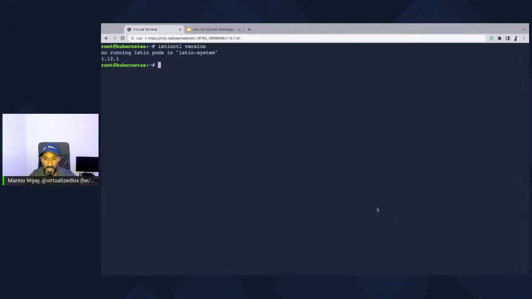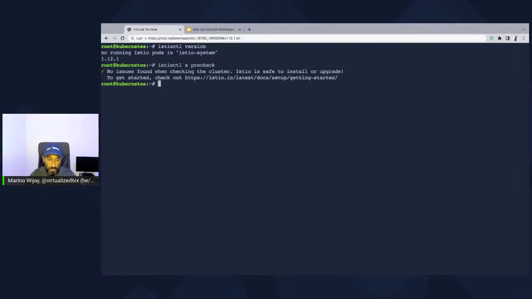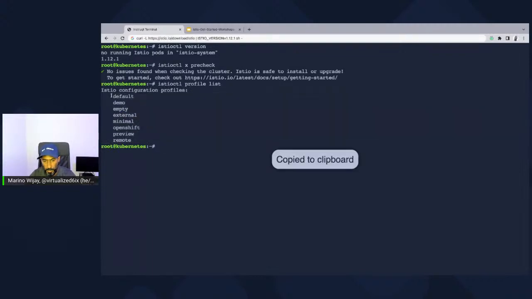All right, so we are verified that we're running Istio 1.12.1. One thing we're going to do is run the istioctl pre-check just to make sure that there isn't a version of Istio already installed in our cluster, and we're ready to go. The other thing is let's list out the profiles, and I'll briefly review them again with you. There are a few profiles here where if you set the default, it basically only deploys a very small set of components like istiod, and that's about it.